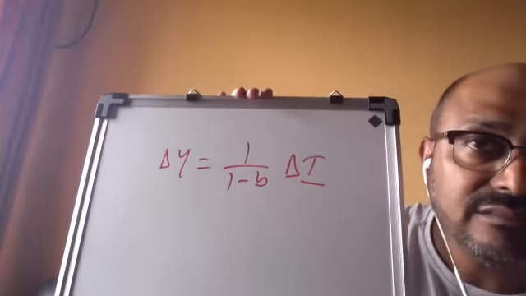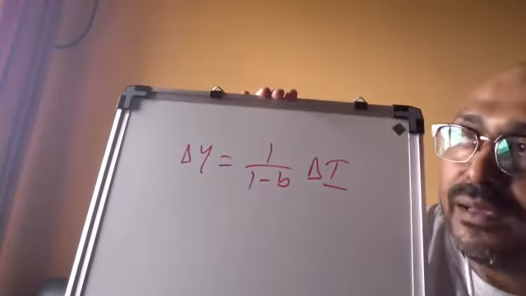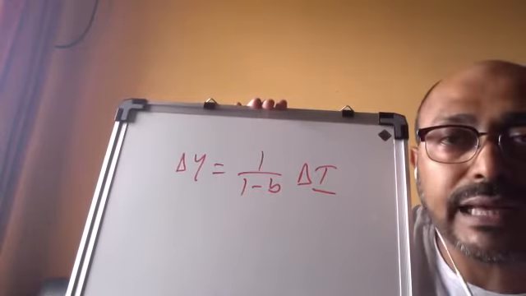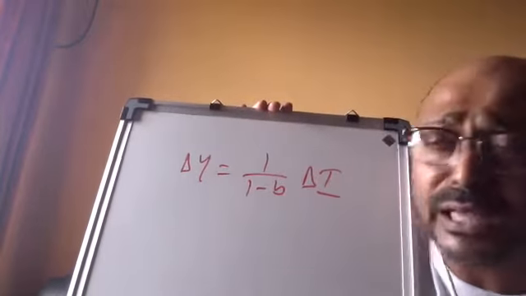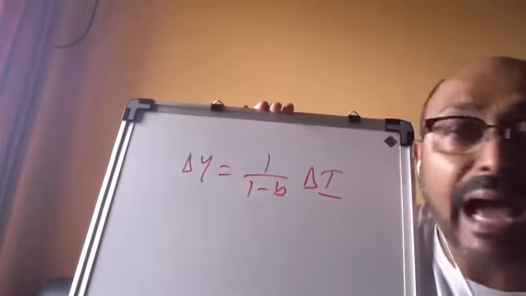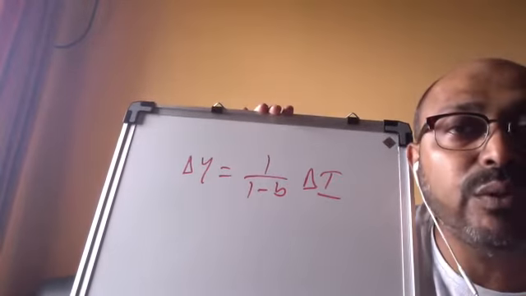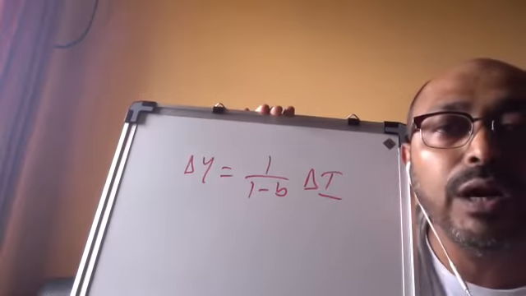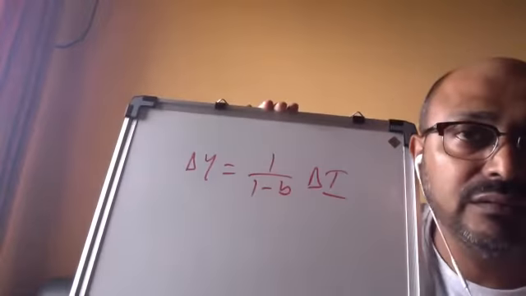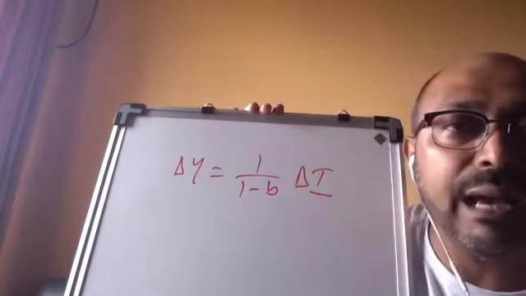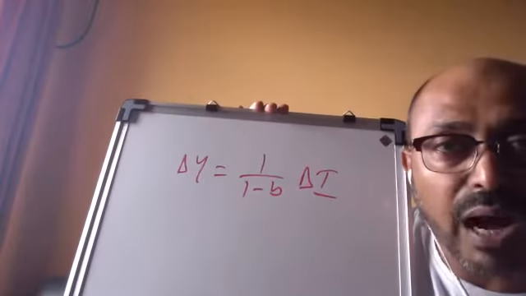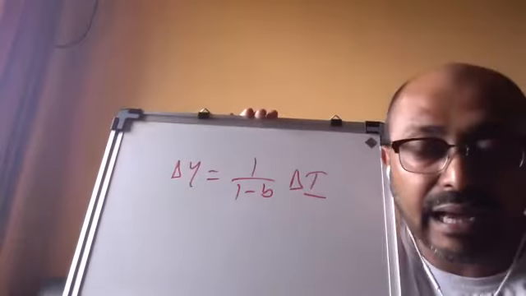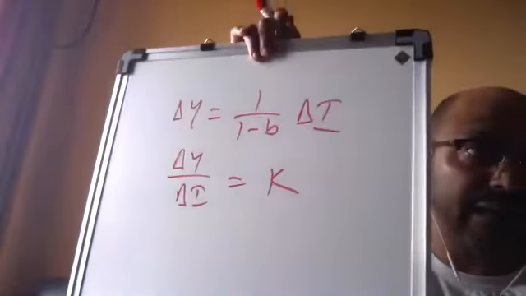If we add, and I take delta I common from that table, the total increase in income will be delta I within bracket 1 plus B plus B square plus B to the power 3 plus B to the power 4 till B to the power N minus 1. So if I apply the summation formula for that series, it will come to 1 by 1 minus B multiplied by delta I. So delta Y by delta I is called K, and K is the multiplier.